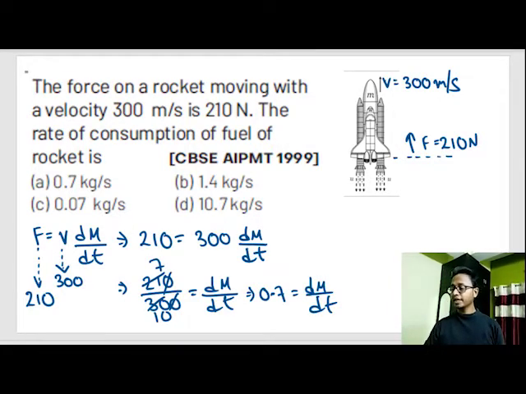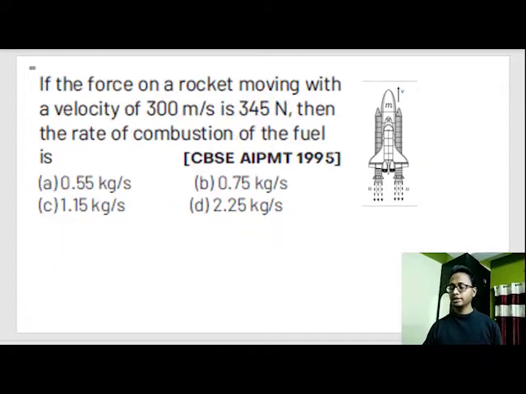That means the rate of consumption of fuel is equal to the rate at which the rocket is decreasing its mass, which is equal to 0.7 kg per second. Okay. Now let's see the next question.